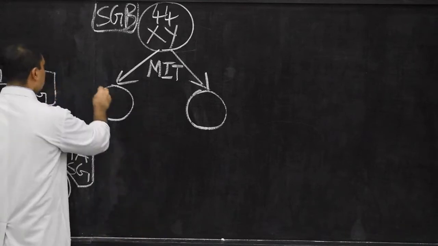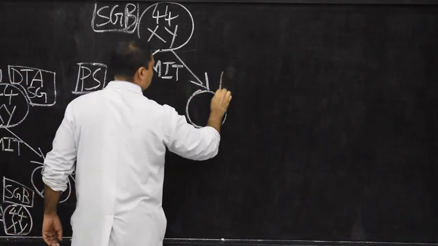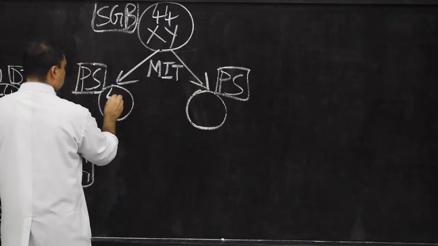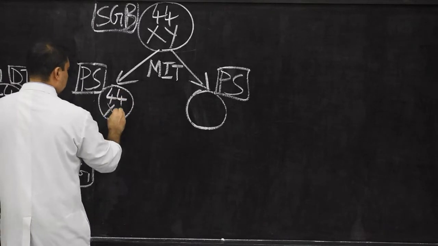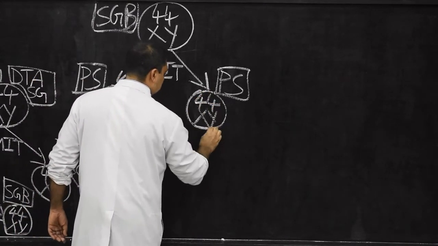So these are the primary spermatocytes, and the number of chromosomes will remain the same, 44XY.